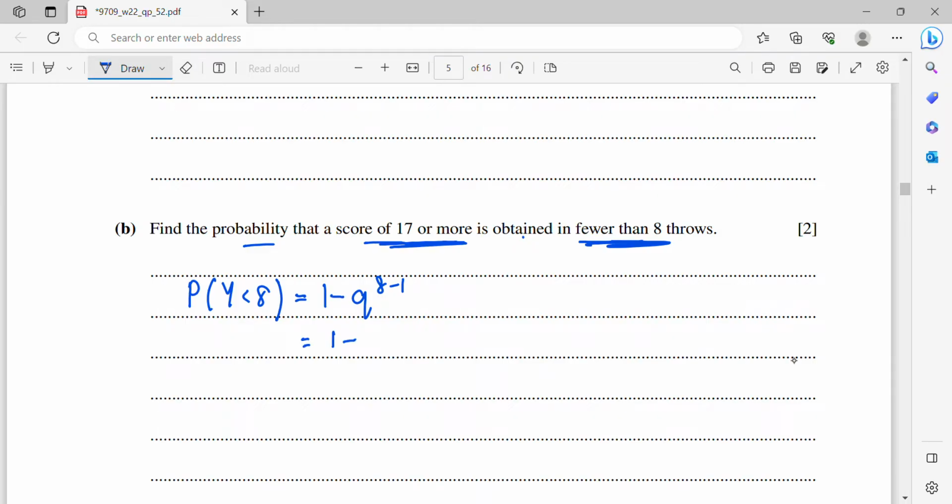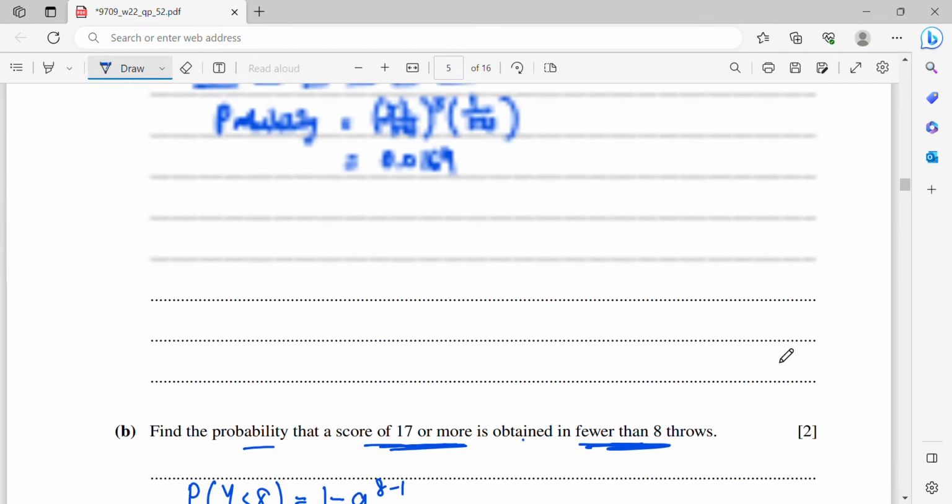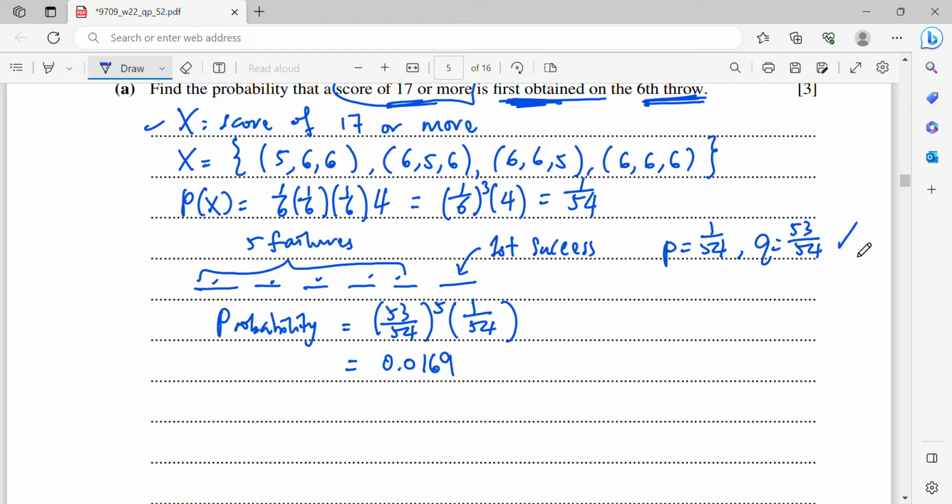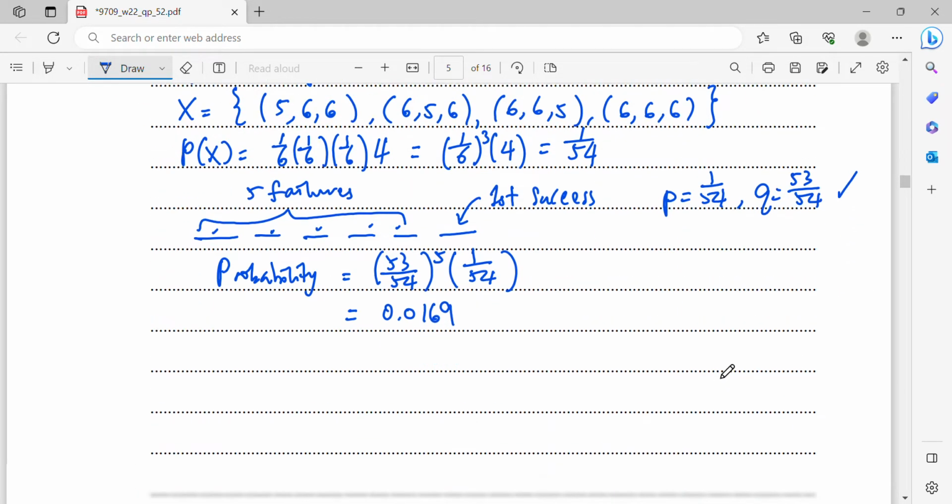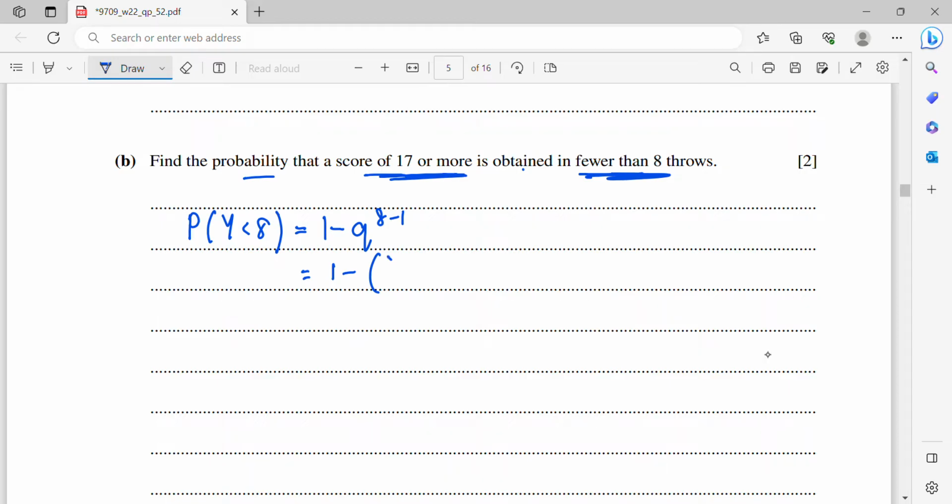So it will be 1 minus q, where q is 53 over 54 from the first part. So here, 1 minus (53 over 54) to the power of 7. Then you will get 0.123. So this is the shortest way to solve this question. Or if you cannot recall this formula, most likely you may use step-by-step working.